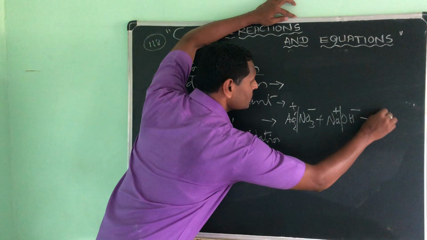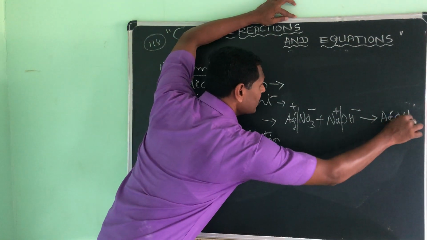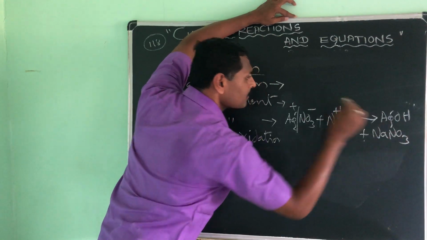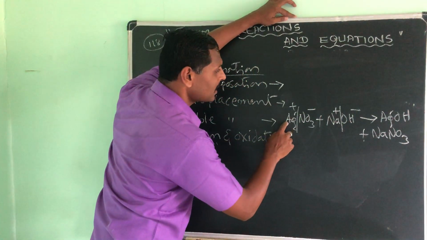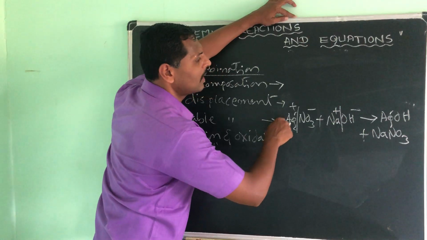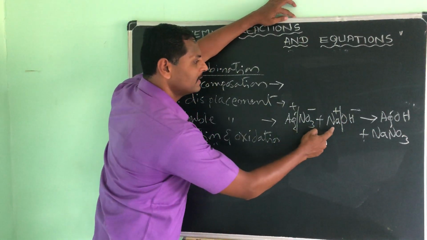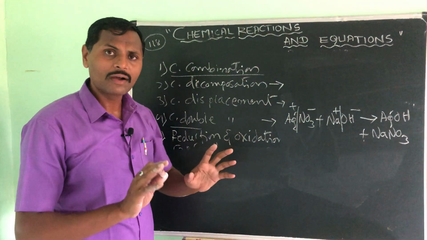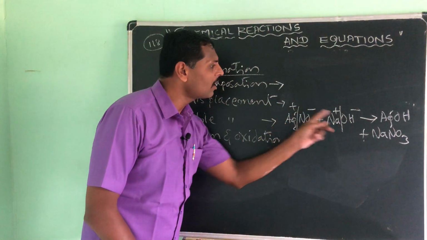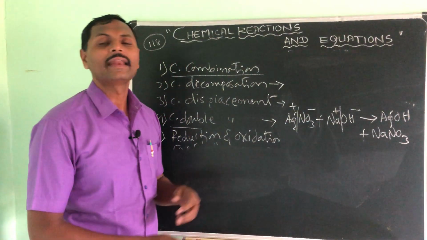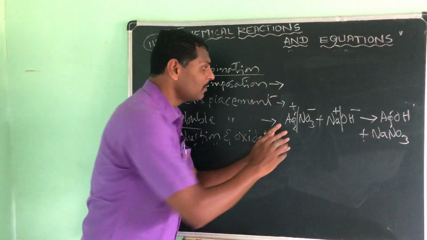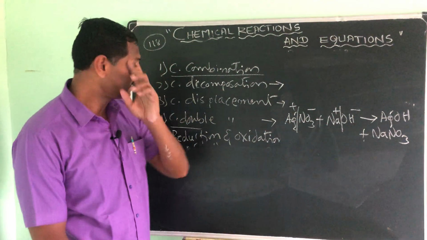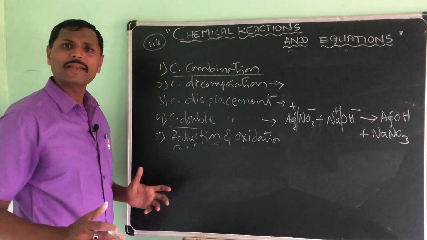You will get silver hydroxide and sodium nitrate, NaNO3. This plus ion is going to combine with this minus ion, and this plus ion is going to combine with this minus ion. Means what? Here is an exchange of ions in the reactants. How the mutual exchange of ions takes place in the chemical reaction, that is called chemical double displacement.